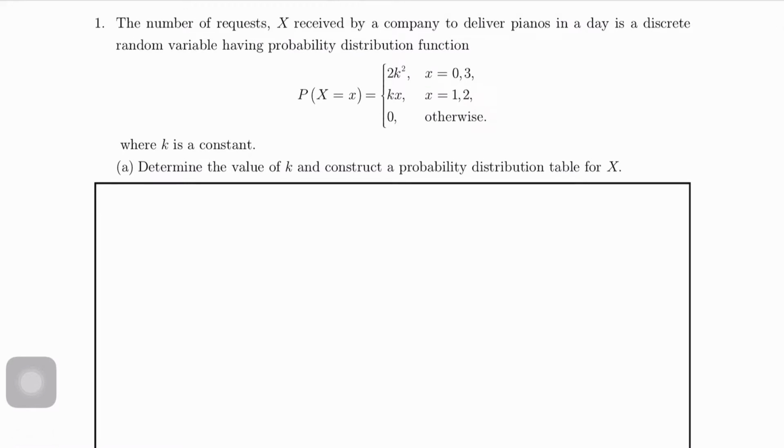The number of requests X received by a company to deliver pianos in a day is a discrete random variable having the probability distribution function as follows, where K is a constant.